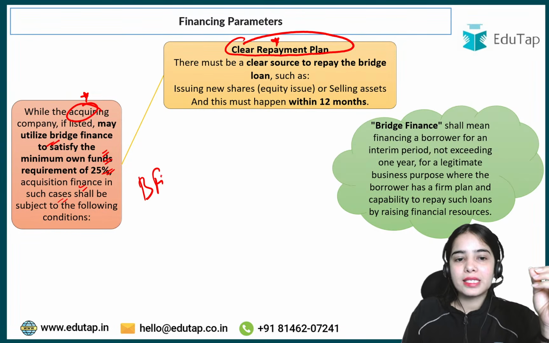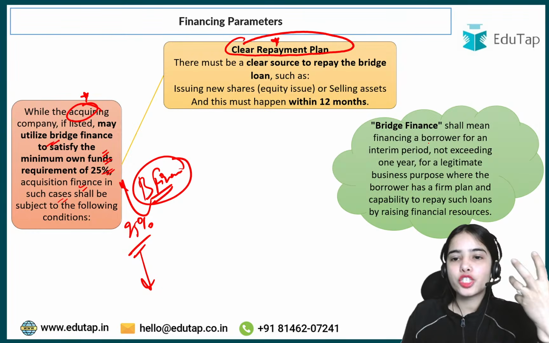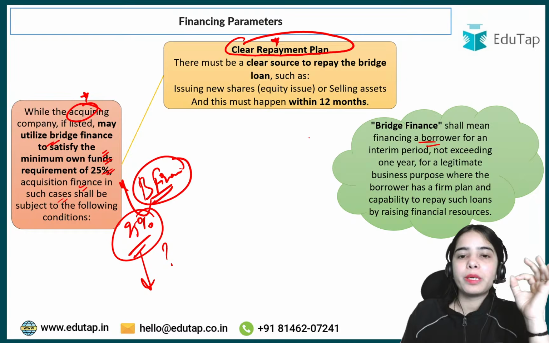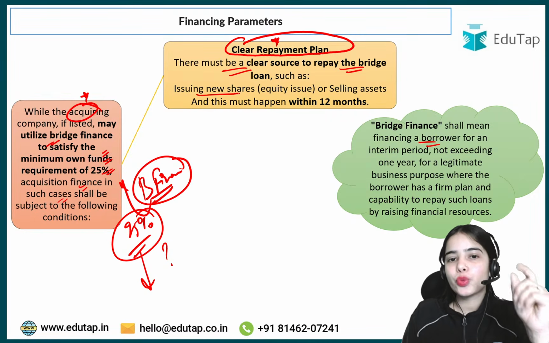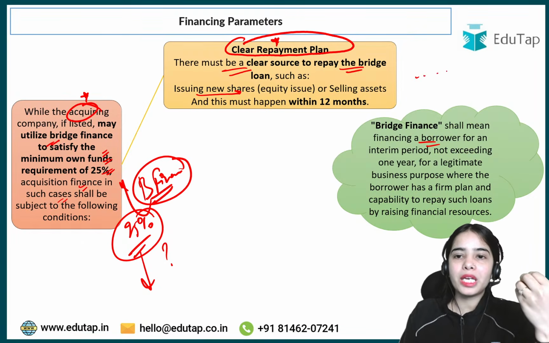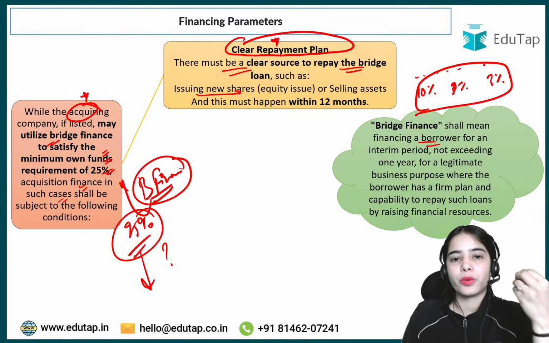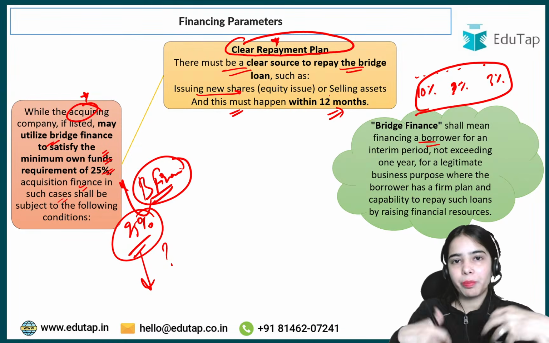If the bridge finance has been taken for the 25%, that should have come from your own funds. So if a bridge finance, that is a short-term loan, is taken for this 25%, a clear repayment plan should be there. There must be a clear source to repay the bridge loan, such as issuing new shares in 2 months, 3 months. So it has to be notified that in the coming 3 months, 10%, 5%, and 3%, in this manner, the shares will be released for the public. And this must happen within 12 months. Within 12 months, there should be the repayment of the bridge loan.